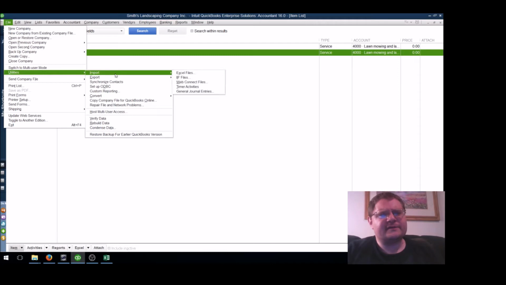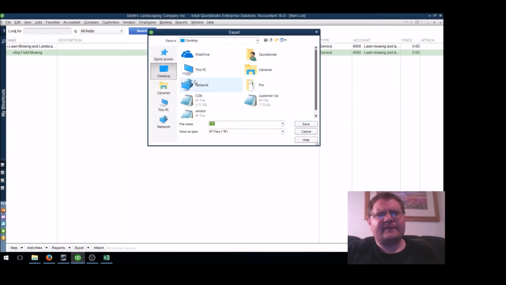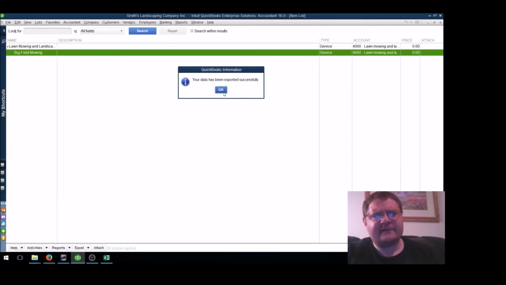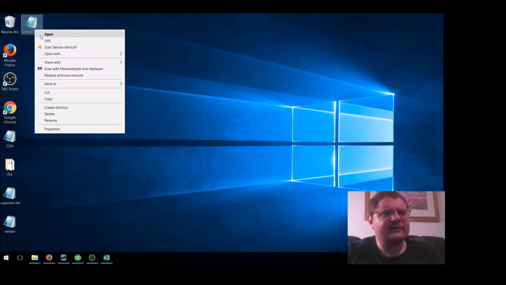file. So let's export this out and let's get what we need for a bunch of items. I really like working with Excel because it's quicker and faster and a little bit cleaner in terms of getting everything updated. You can see things more where they should be. So let's put in service items. Get this IIF file going and start pulling this thing together.